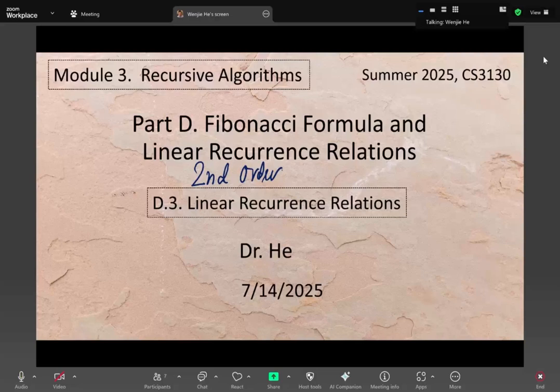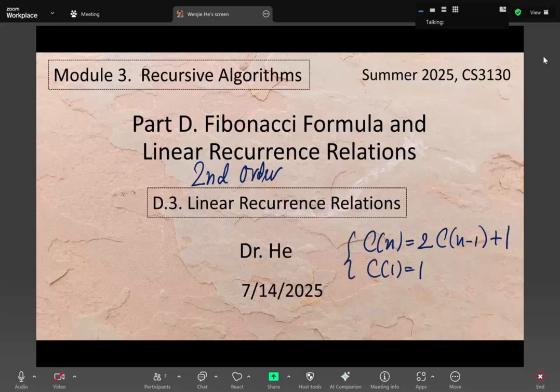You have some background. So that's the background: how to solve the recurrence relation in the Tower of Hanoi problem. So let me write that first order recurrence relation. C of n equals 2 C of n minus 1, plus 1. C of 1 equals 1. That's the first order. Let me recall some useful properties in our solutions for this first order recurrence relation.